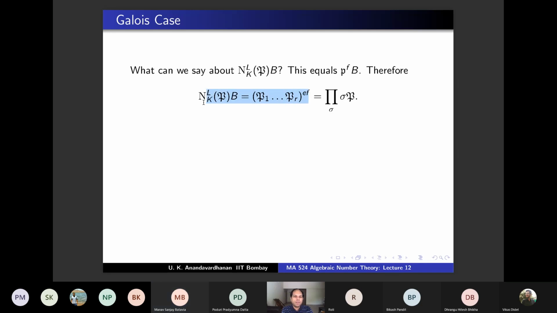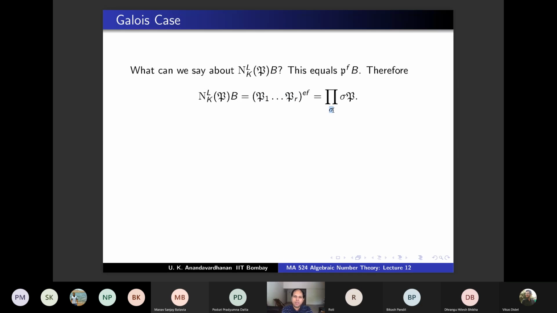No, we are in the Galois case. There is no F1, F2, etc. This one we have already proved, because in PB, P comes F times, E times. Therefore, in P power F, it comes E times EF times. So that's already proved. The next equality I'm talking about is okay, because what we are saying is these are precisely the distinct Galois conjugates. So yes, all the other sigmas will be fixing this.